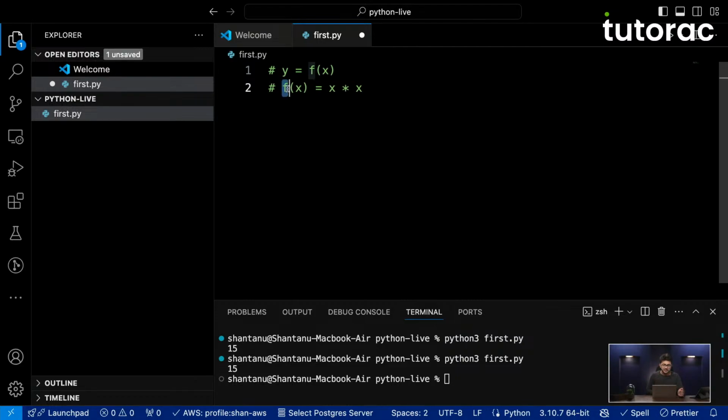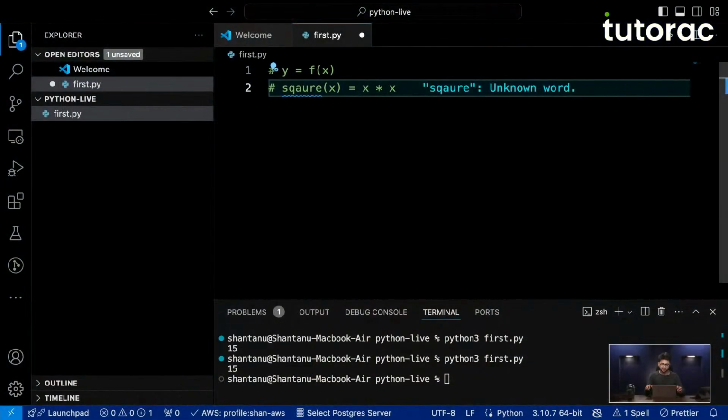Now here, what is f? F is the name of my function. Because it's a name, I can name it whatever I want. Suppose I change its name to square. So I want to say square is a function of x which has to return x multiplied by itself. Okay, so this is how we can write a function in mathematics.